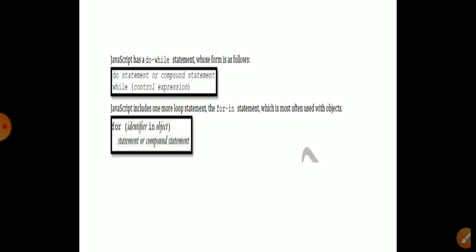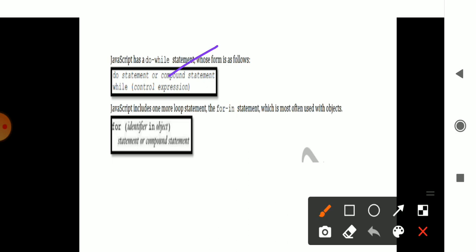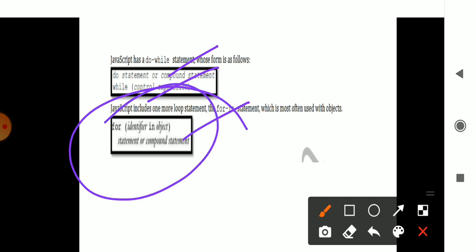Another thing is the do statement, do while. It will execute in this way: you have a do statement or a compound statement, and it keeps executing till the while condition is false. The first statement is executed, then the while condition is checked. The for loop is the main thing, which is often used. Then there is for in, with an identifier being considered.